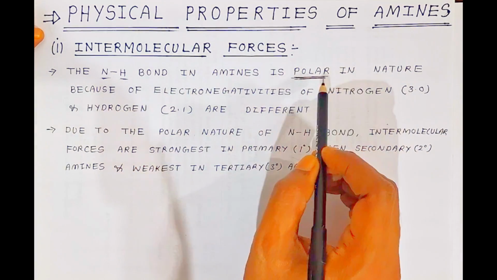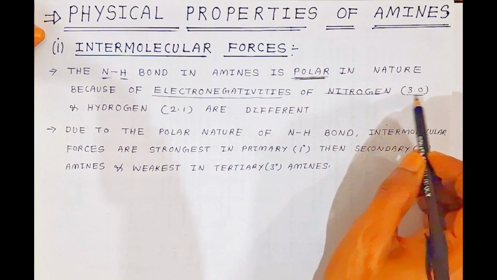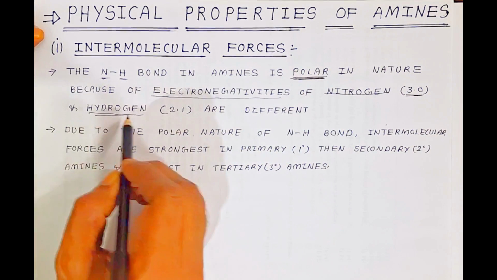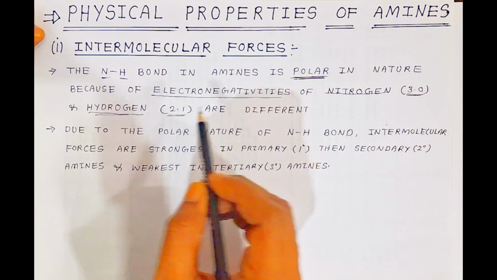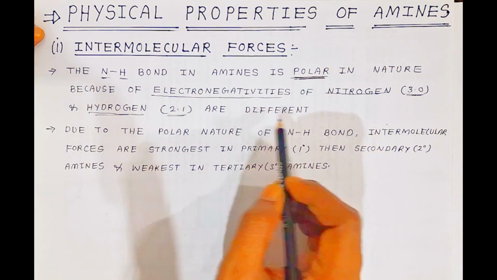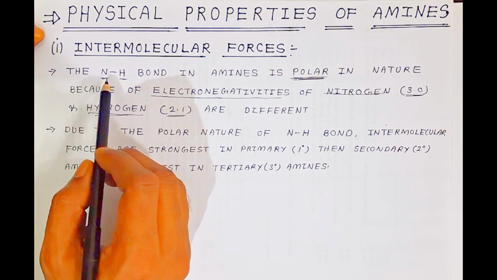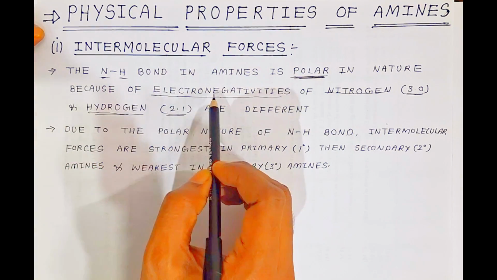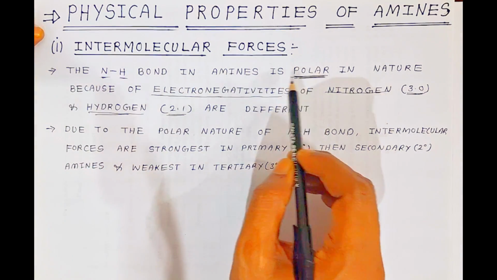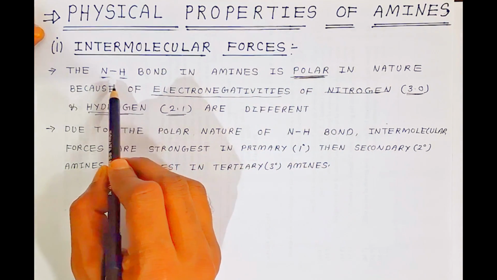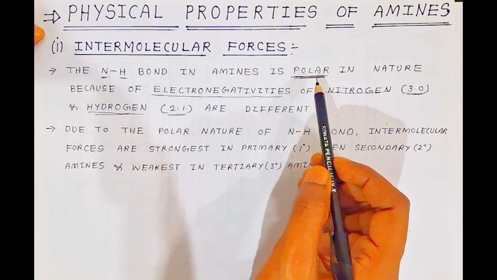Why are they polar? Because the electronegativity of nitrogen is 3.0 and that of the hydrogen atom is 2.1. So these are different, and because of the difference in electronegativities, there is a polarity. If the electronegativity were the same, we would call it non-polar. Here the electronegativities are different. That is why we say the nitrogen hydrogen bond in amines is polar.